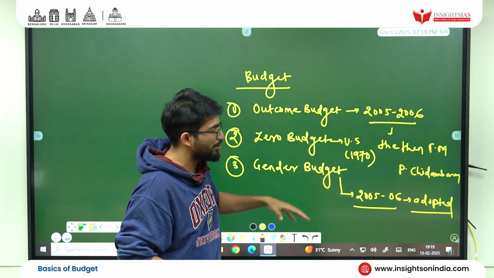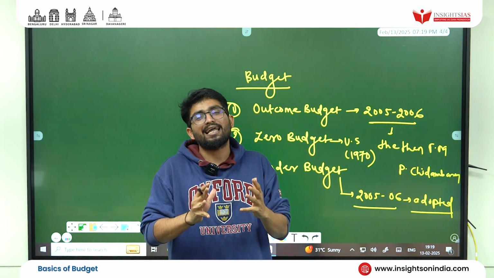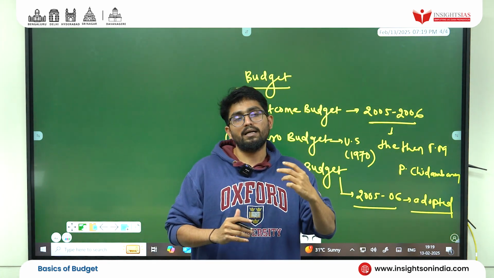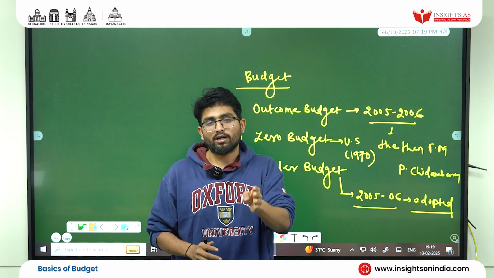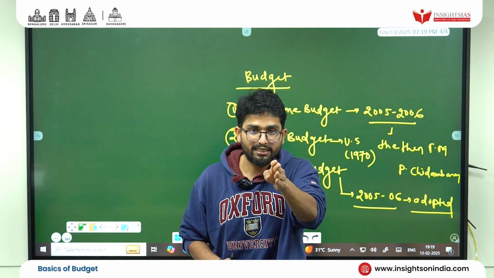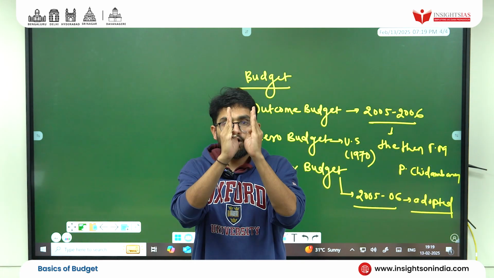Students, outcome budgeting is that type of budgeting where we have specific outcomes in mind. For example, let's say maternal mortality rate. My outcome is that I have to reduce the maternal mortality rate to 2. That's it. And for that, how much resources are required, what efforts are required, all that I put in.